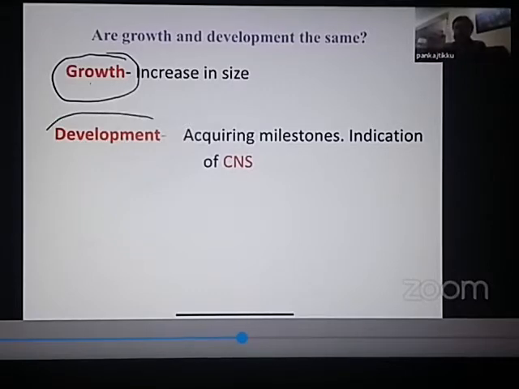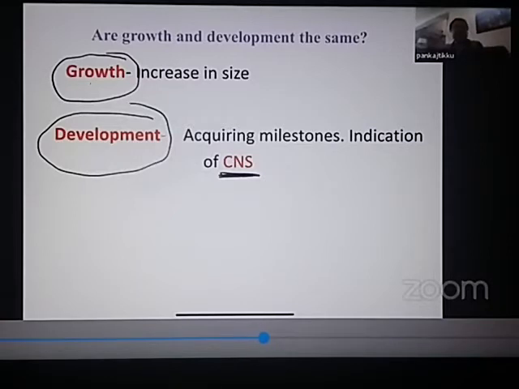However, growth is incomplete if there is no normal development. So what is development? Development is acquiring milestones. While the child is growing, gradually the child keeps on acquiring milestones. So a 5-month-old child will be able to sit, a 1-year-old child will be able to stand, a 1.5-year-old child will be able to run, a 2-year-old child will be able to climb stairs. So you are saying everything is happening in steps. This acquiring of milestones is a very, very important indicator of central nervous system health.